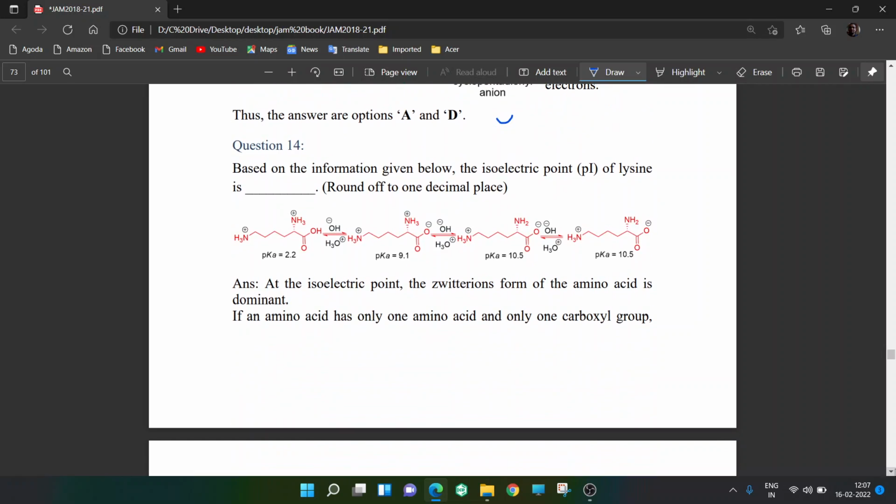Based on the information given below, the isoelectric point pI of lysine is. So what is isoelectric point? See, if we have an amino acid, it is basically this. H is there, R is there, then you have COOH, and you have an amino group.